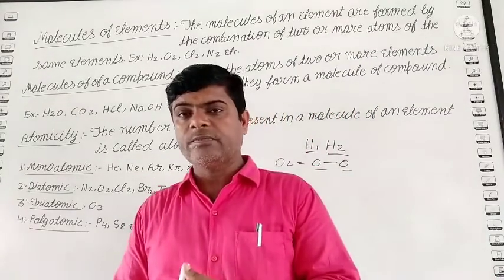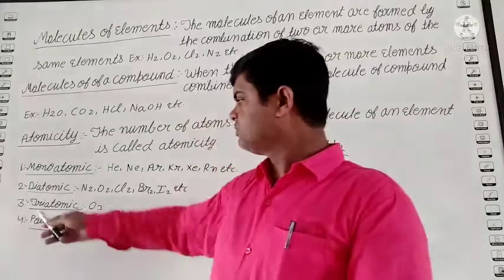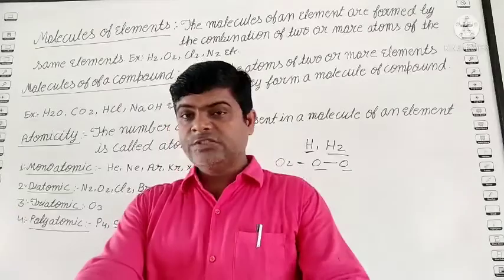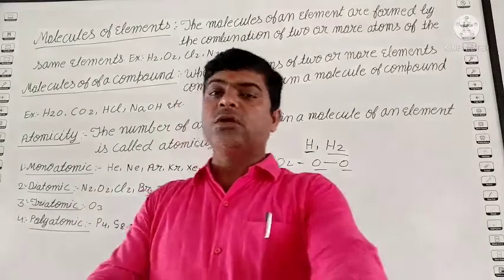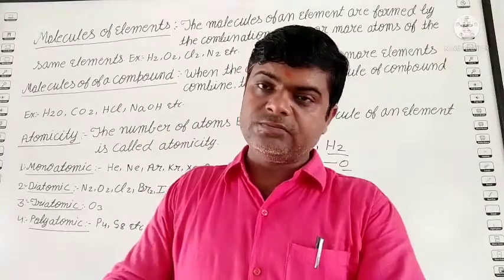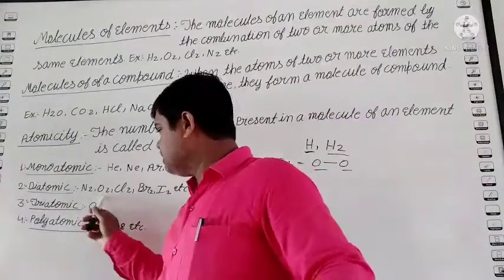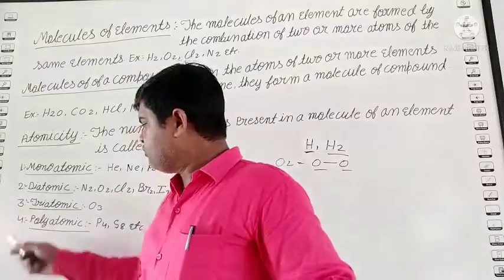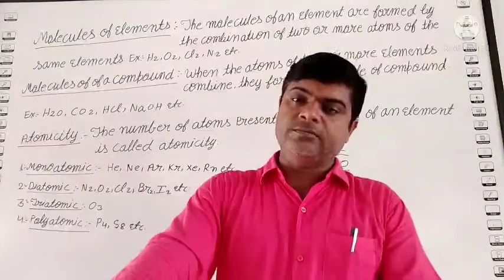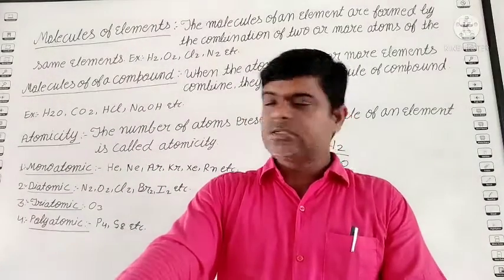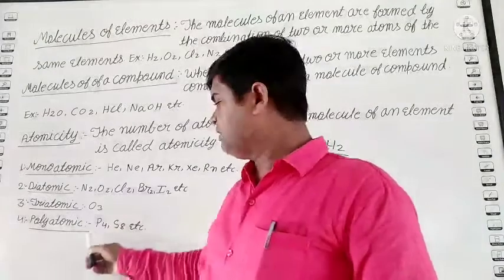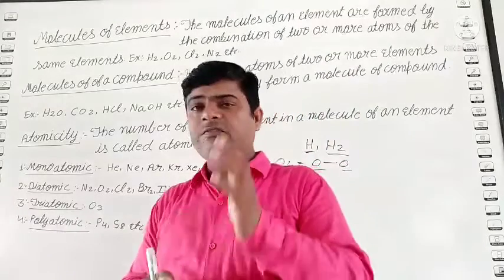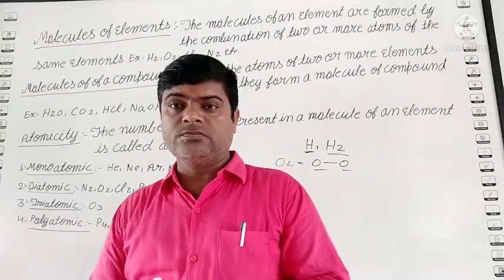These are diatomic. Next one is the triatomic. Triatomic means when three atoms join together and form a single molecule. Ozone gas, O3: when three oxygen atoms join together, they form one ozone molecule. Clear? And next one is poly, meaning more than three. Like P4 is phosphorus: when four phosphorus atoms join together, it forms one molecule of phosphorus.